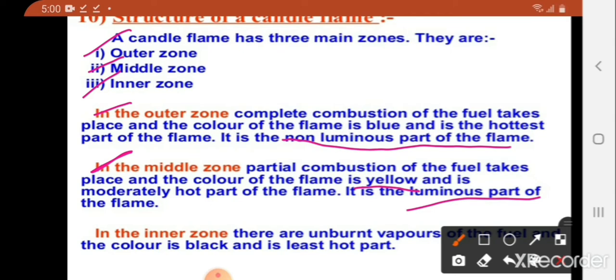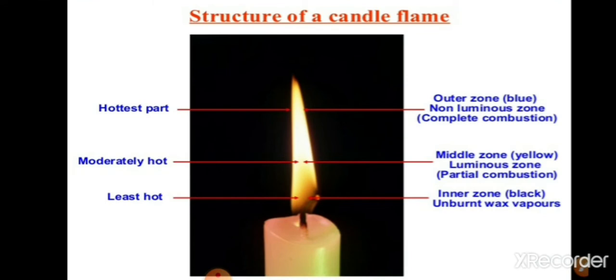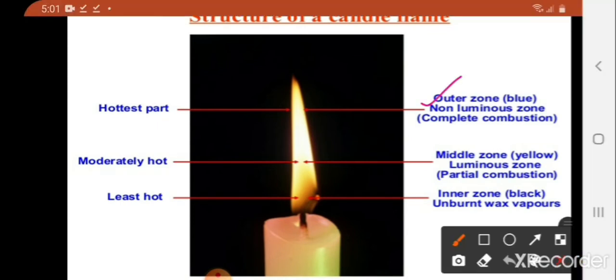Luminous part means the light evolves from that part. Whereas in the inner zone, there are unburned vapors of the fuel and the color is black, and it is the least hot part. Now this is the structure of the candle. These are the outer zone, middle zone and inner zone.